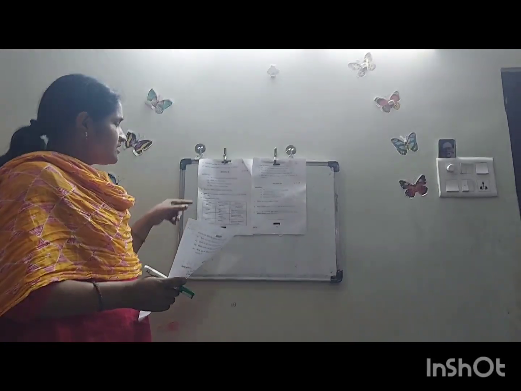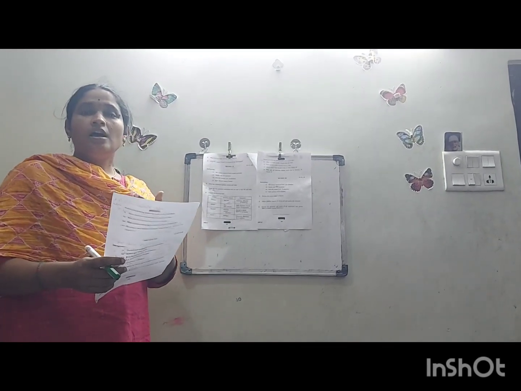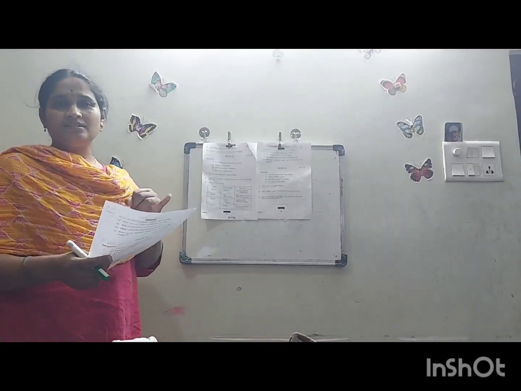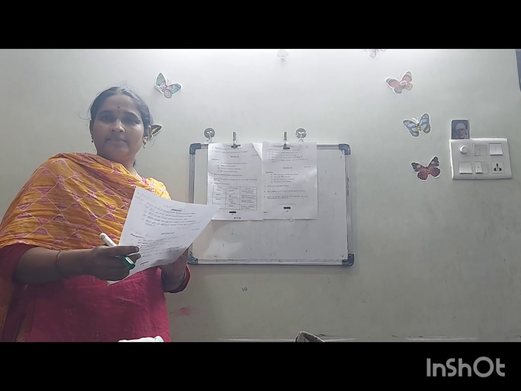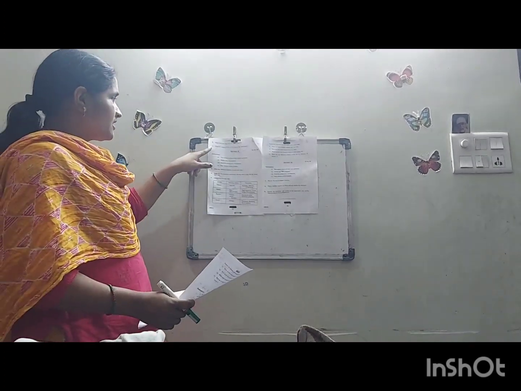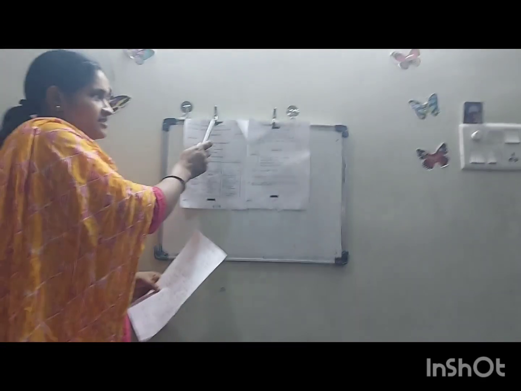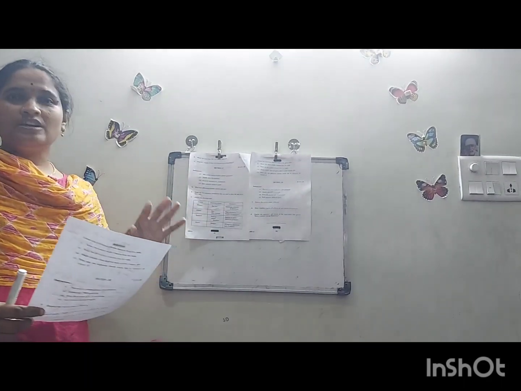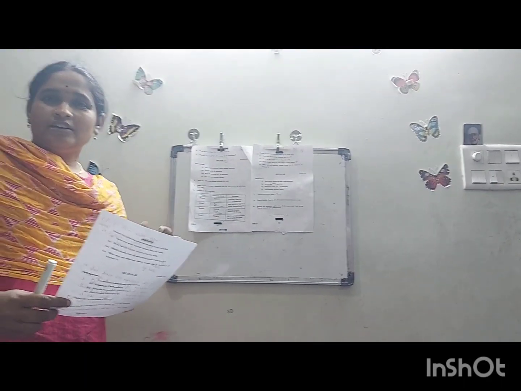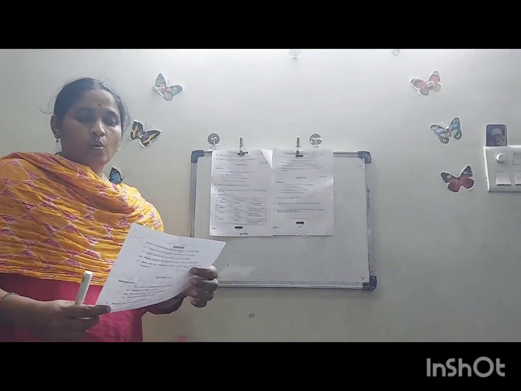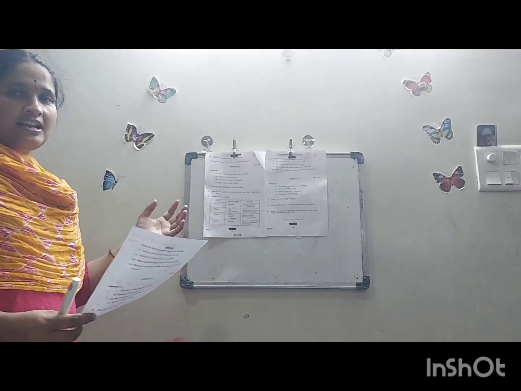In section 1, the first question was: what are the 2 materials required for the process of photosynthesis to prove the sunlight is essential. You may write a number of things, that is carbon dioxide, water, black paper, potted plant, etc. Coming to the second question, name 2 fossil fuels that are useful in daily life. Fossil fuels are those which have been kept in the soil for a longer period. They are coal, petrol, natural gas, like these things.